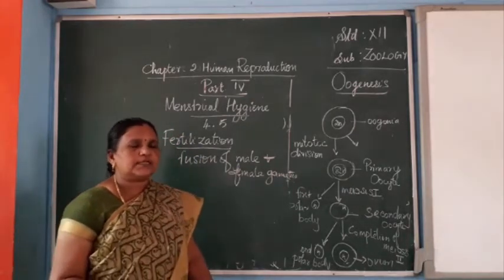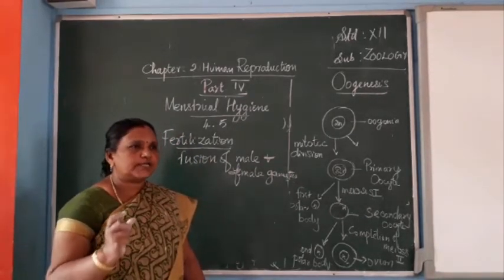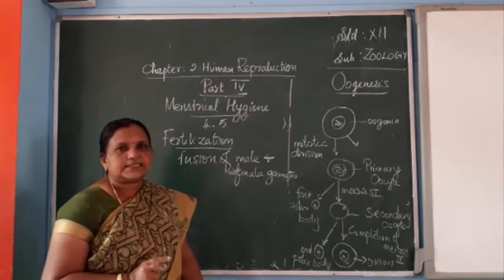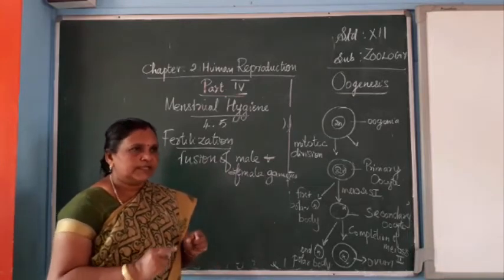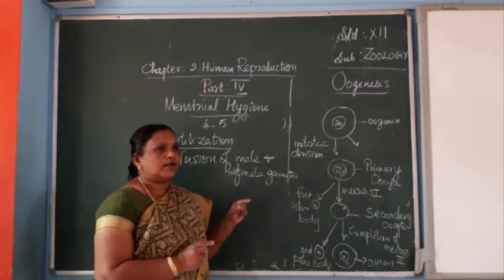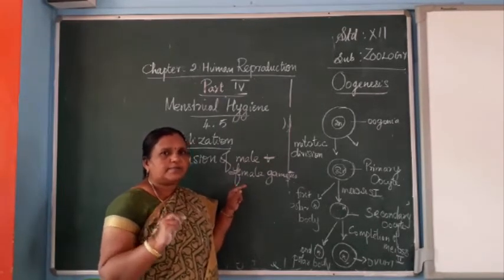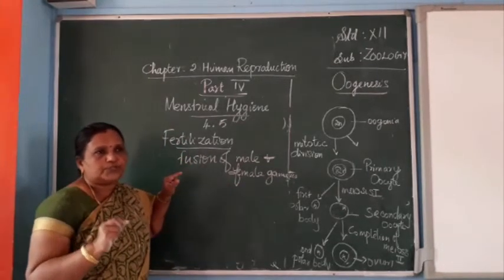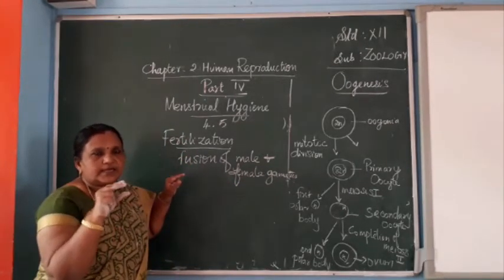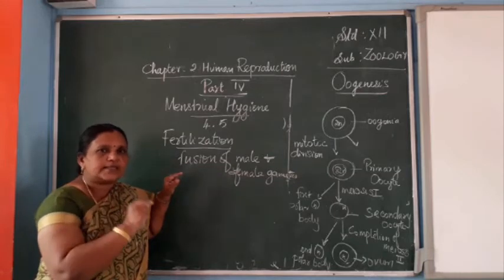After copulation, the male reproductive gametes will be deposited in the female. When they pass through, the fusion of male and female gametes will happen in the fallopian tube, in the area between the isthmus and the ampulla.